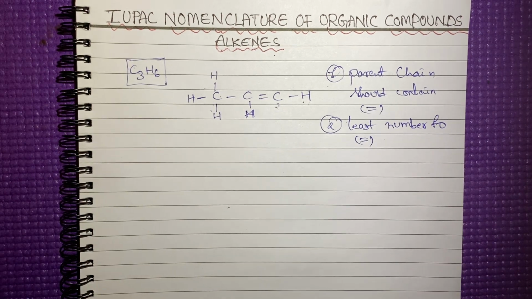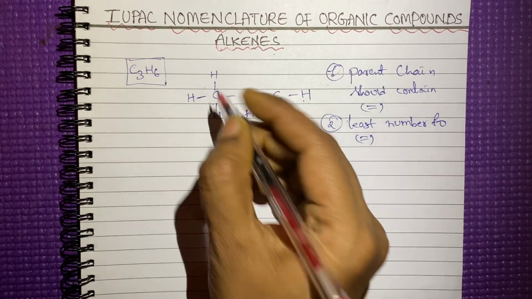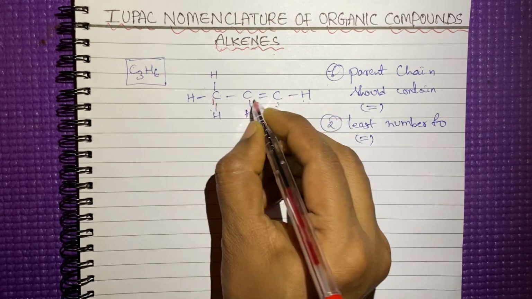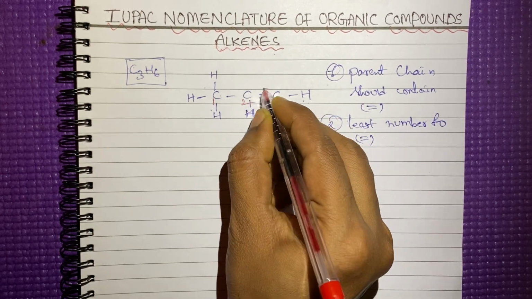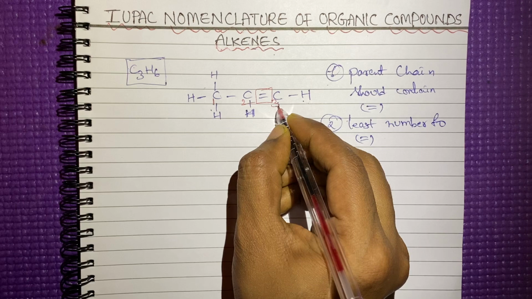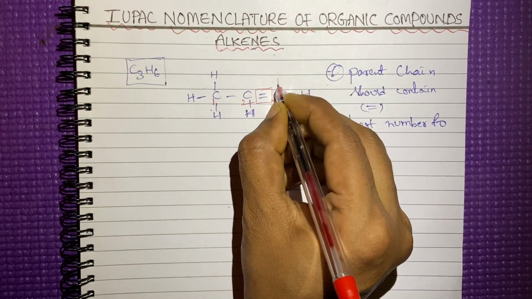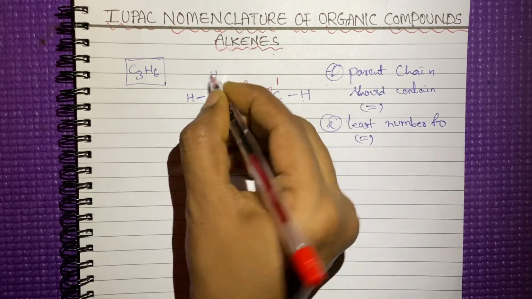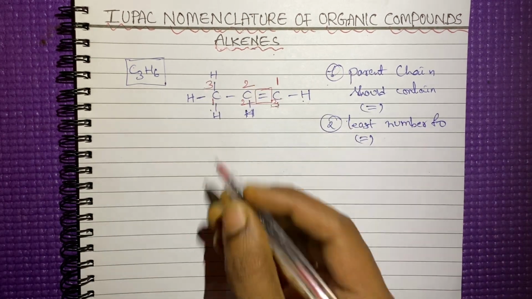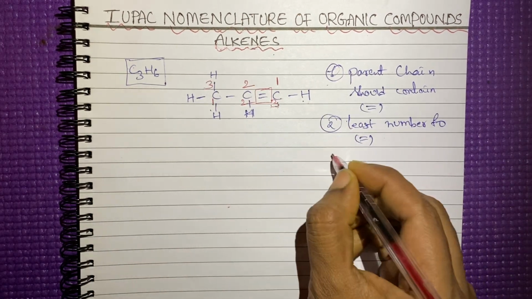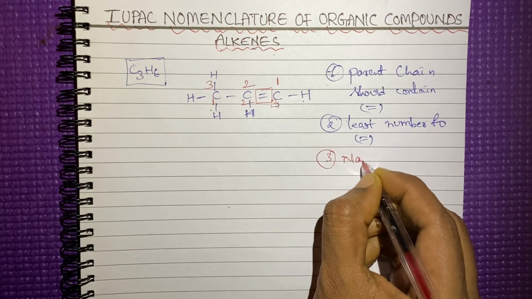We'll check it out. Suppose if I give the number from this side, the double bond will get the highest number, right? So this is the wrong method. We have to give the numbering from this side. 1, 2, 3.